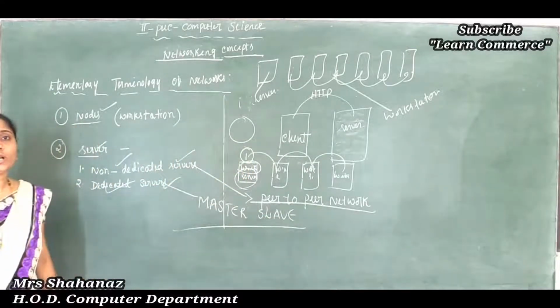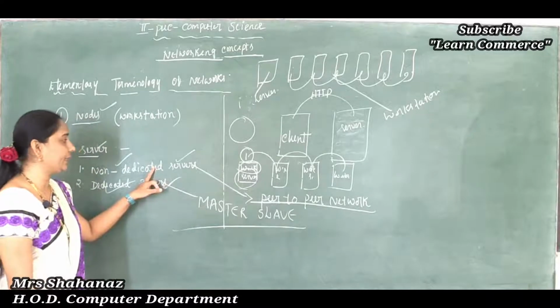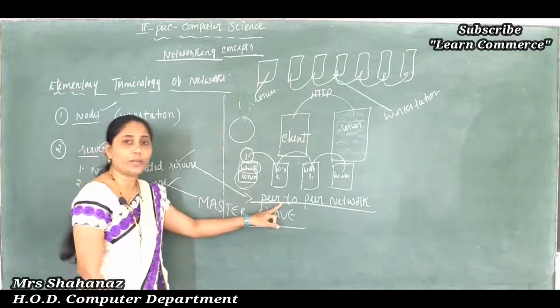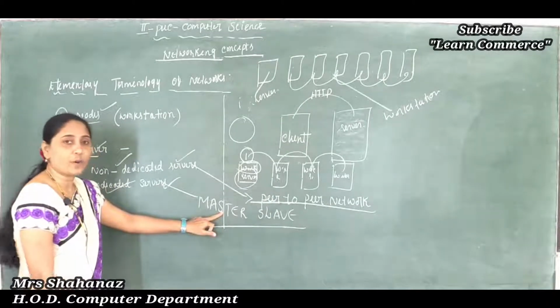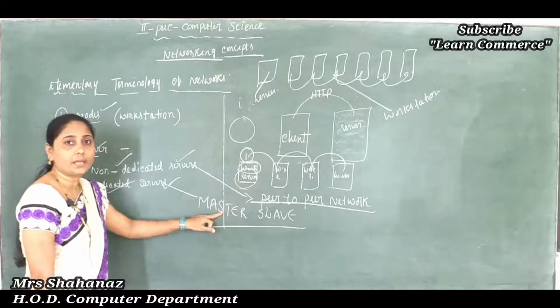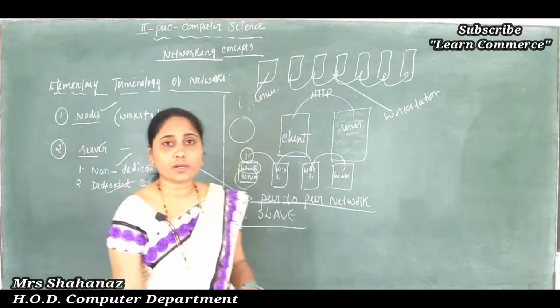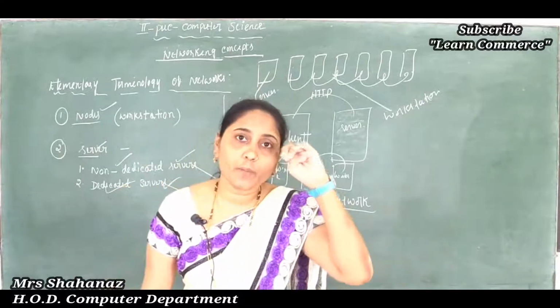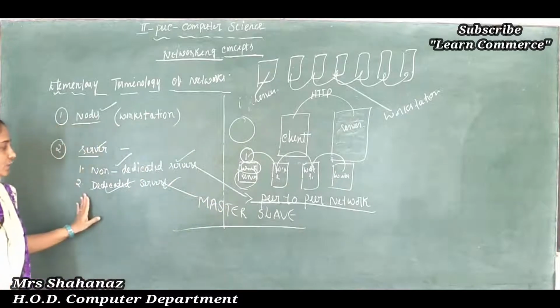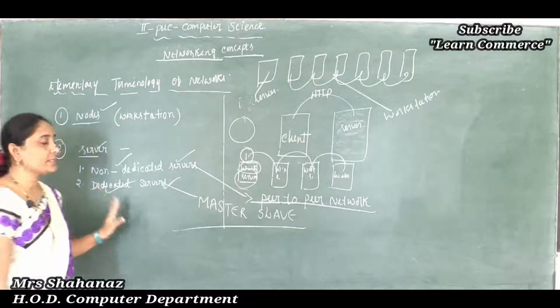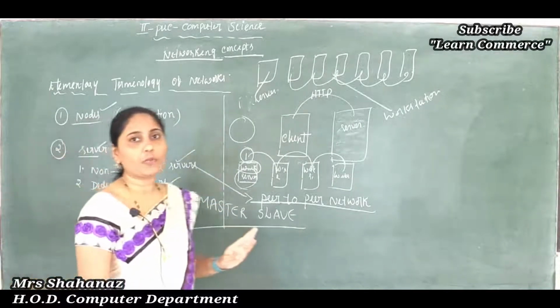Clear this point here. So the network with a non-dedicated server is known as a P2P network, and the dedicated server, or such type of server, is also known as a master-slave network. So clear this point. What about the master-slave network as well as our P2P network? And lastly, now what are the examples for the servers?